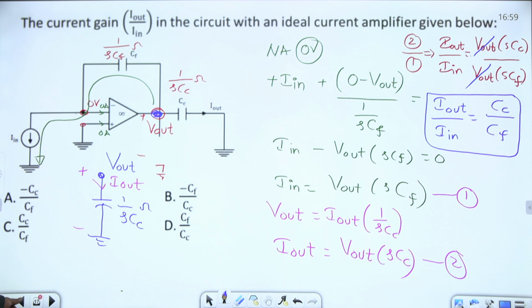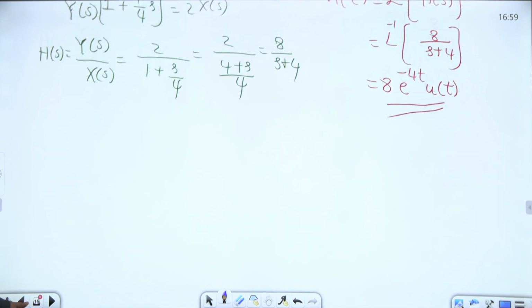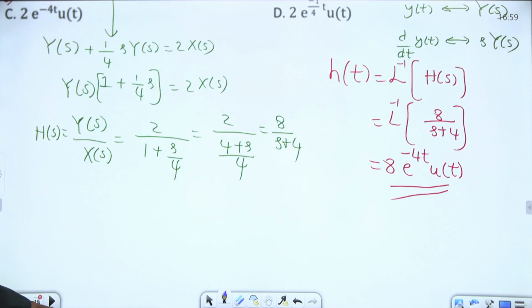I'm going back to the slide. Okay, 1 second. What are the options given here?